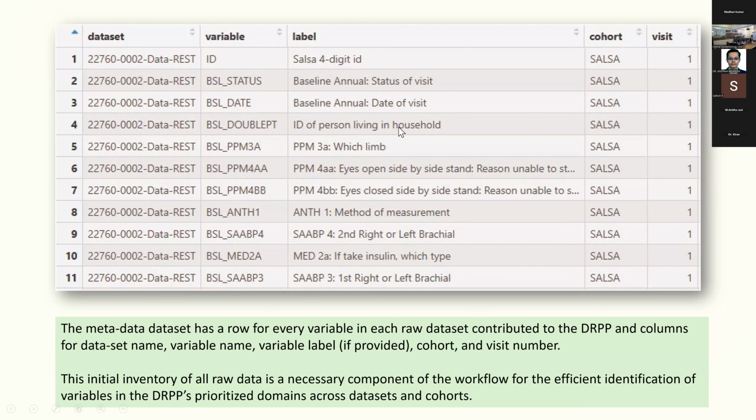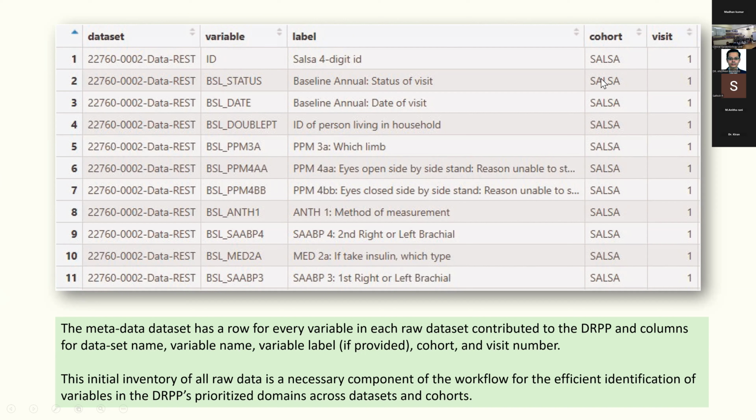So for example, this is another cohort, the SALSA cohort. This is also part of the DRPP study. If you look at it, these are all the variables in the SALSA cohort. This is the data set name of the SALSA cohort. These are the individual variables in the SALSA cohort. And this is the label.